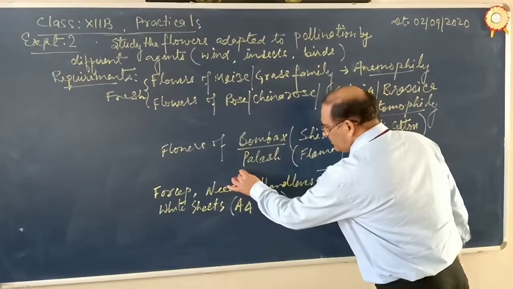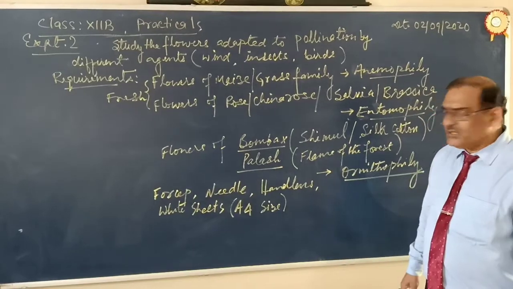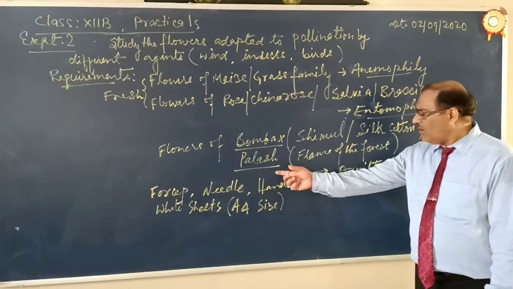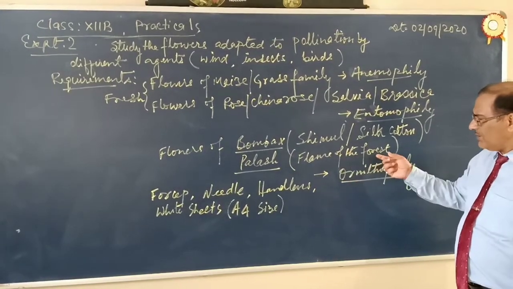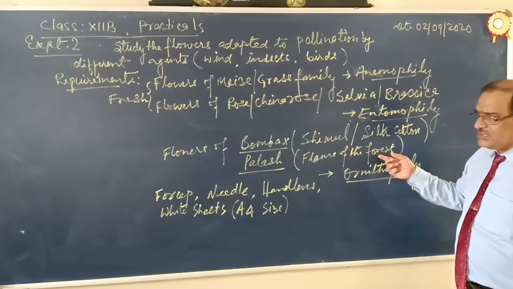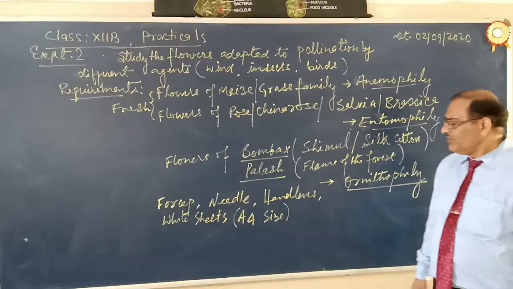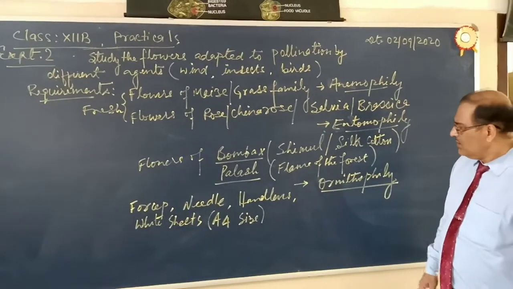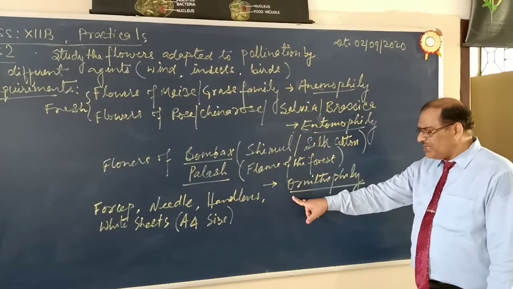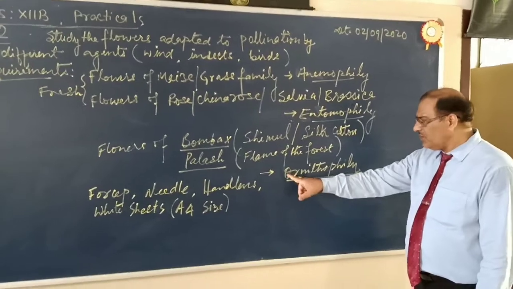Next one is palas. So palas is the flower of the state Jharkhand. Palas is commonly called flame of the forest. This is the flower of Jharkhand, the symbolic flower of Jharkhand. So in these flowers, the agencies of pollination are birds. It is called ornithophily.